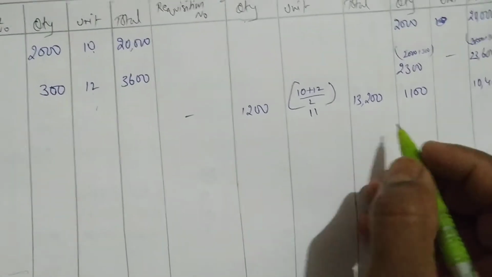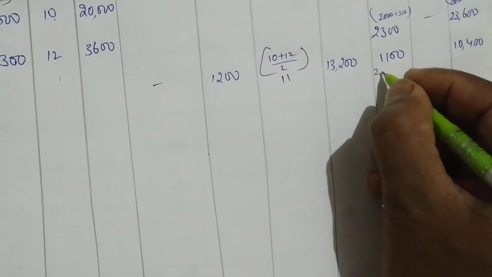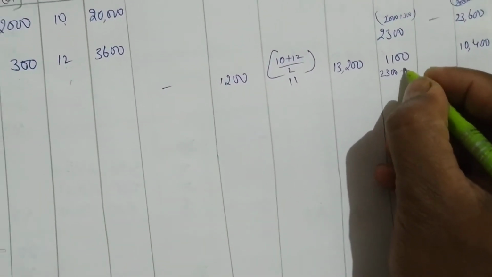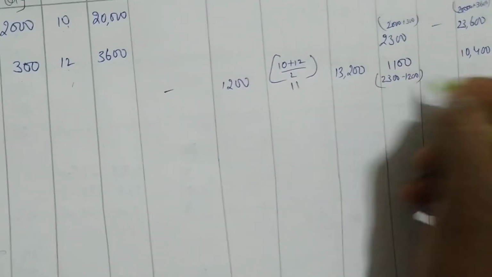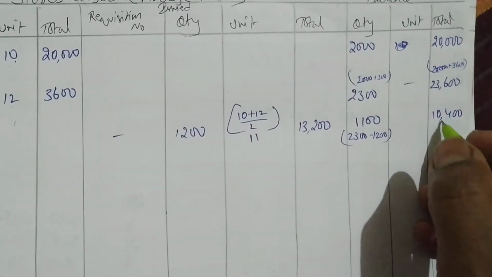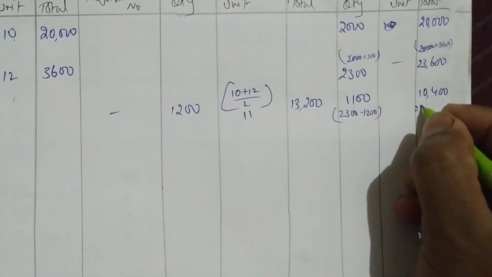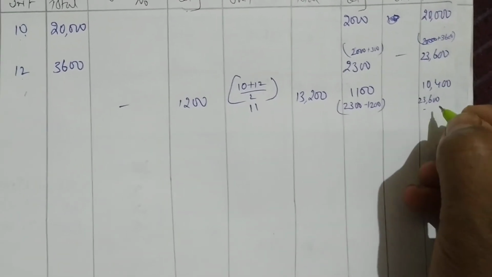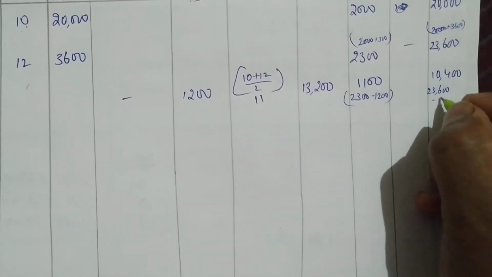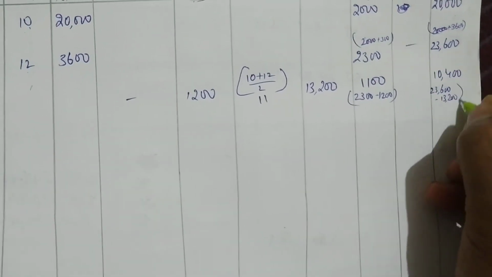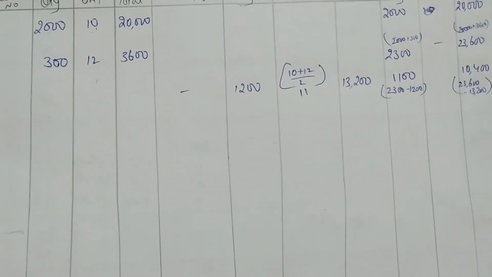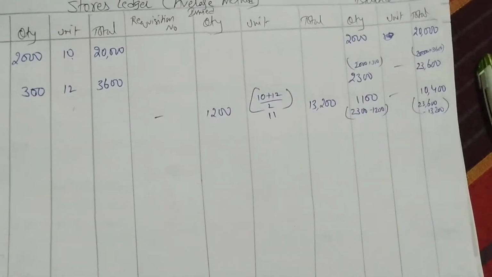How did I get this 1,100? 2,300 minus 1,200. And how did I get this 10,400? 23,600 minus this 13,200. Got it?